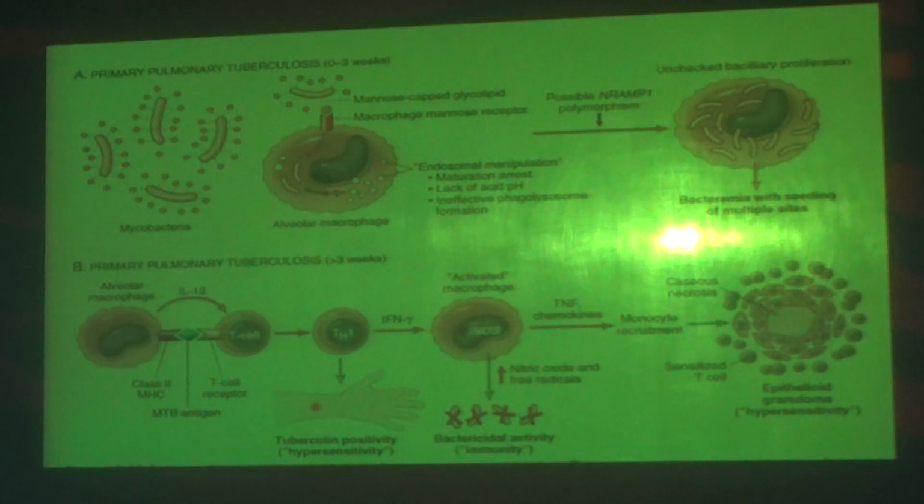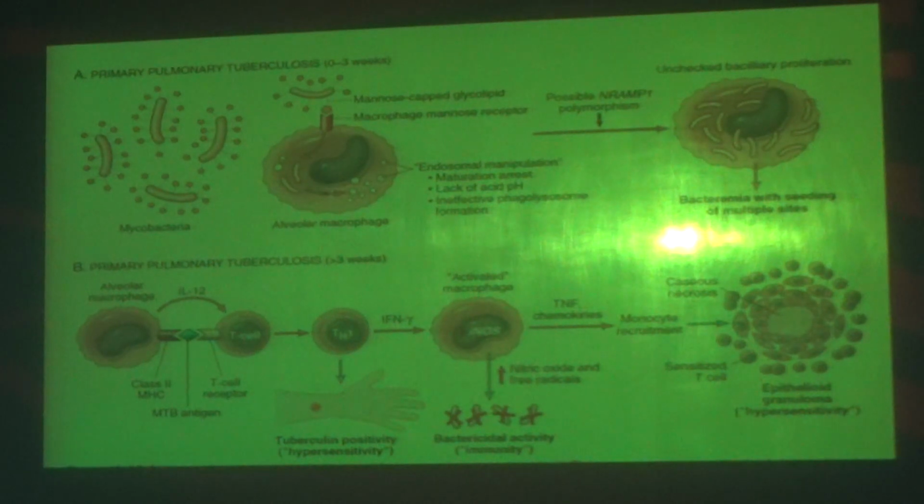Apart from this, the patient will have a polymorphism in NRAMP1, and in the macrophage itself the bacteria multiply. Numerous Mycobacterium tuberculosis have growth inside the macrophage itself.